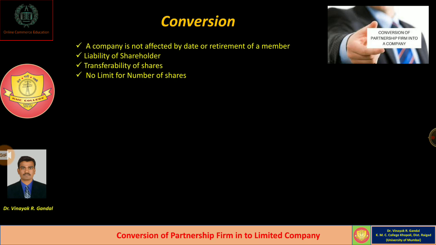So for getting more and more capital from the public, the company can issue maximum number of equity shares and raise maximum number of shareholders. Another benefit, that is called the benefit of large capital. Normally, a limited company can raise large capital from the public and carry on the business on a much larger scale.